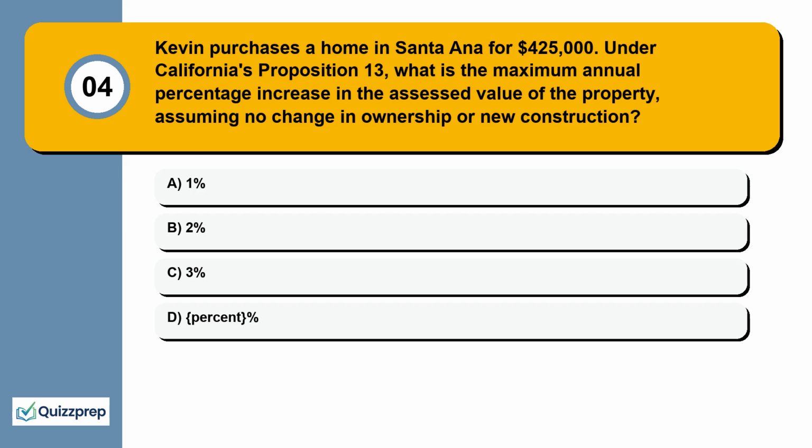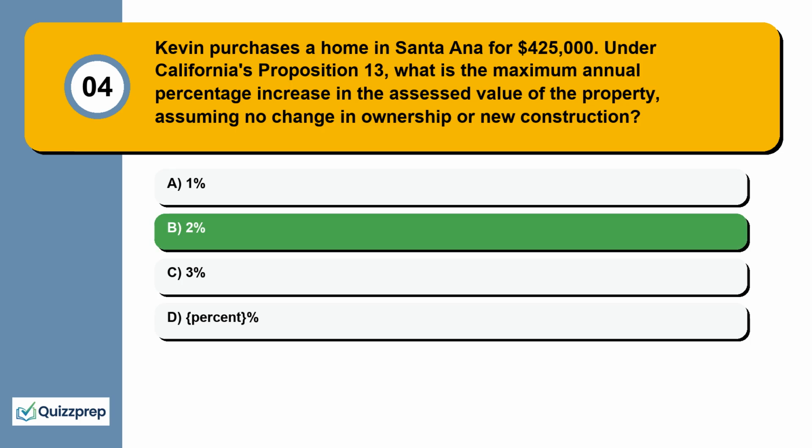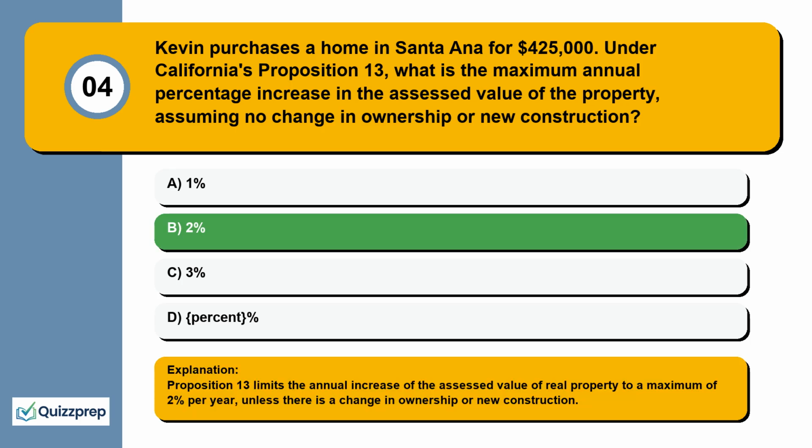Question 4. Kevin purchases a home in Santa Ana for $425,000. Under California's Proposition 13, what is the maximum annual percentage increase in the assessed value of the property, assuming no change in ownership or new construction? 1%, 2%, 3%, 5%. Proposition 13 limits the annual increase of the assessed value of real property to a maximum of 2% per year, unless there is a change in ownership or new construction.